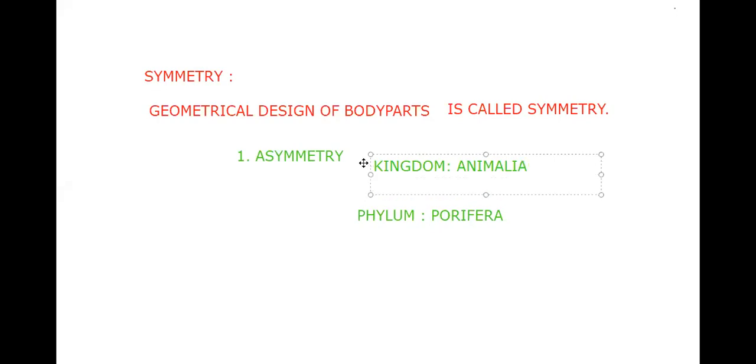Address of every organism. Kingdom Animalia, subkingdom Parazoa, and phylum Porifera is having this kind of asymmetrical arrangement. Next, radial symmetry. The second one we have to go with is the radial symmetry. So what we said about the radial symmetry, the geometrical design, we need to find out three issues every time.